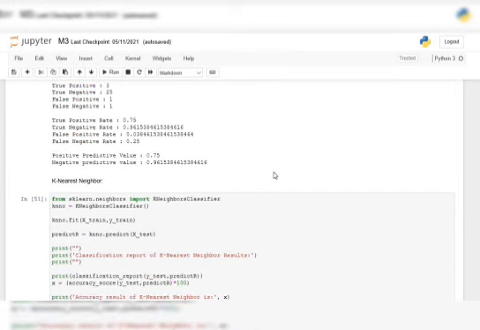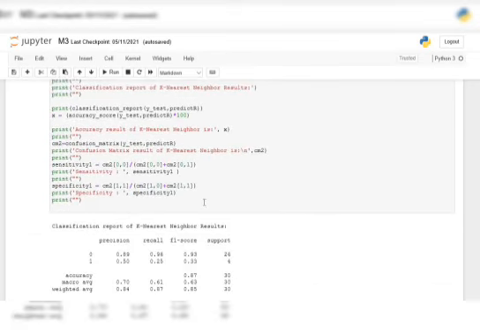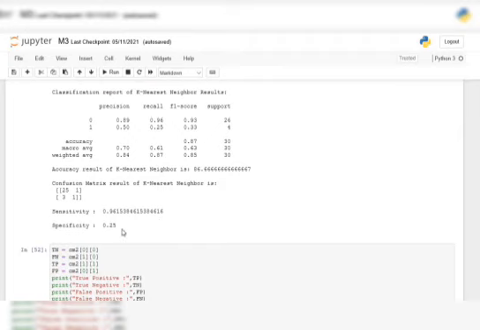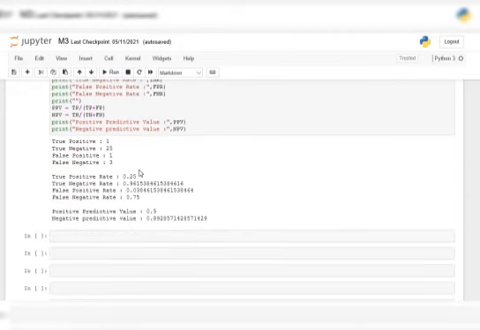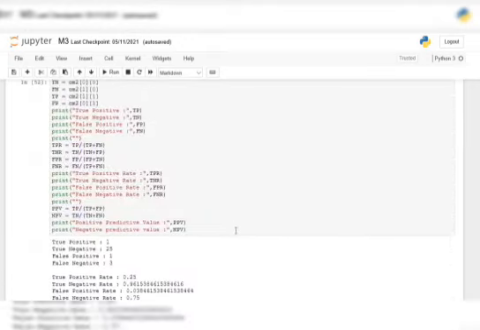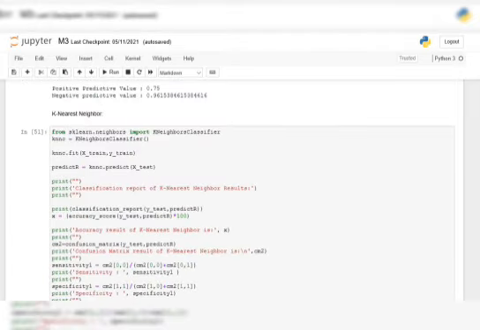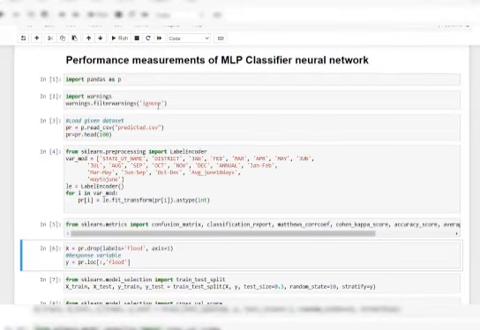After that we used the algorithm called k nearest neighbor, which is a supervised machine learning algorithm that can be used to solve both classification and regression problems. It is easy to understand and very easy to implement, in which we got the specificity as 0.25, and it is the nearest value. For this also we had done the true positive and true negative values, and these are the positive prediction value and negative prediction value which we got at the end of module 3. Thank you.